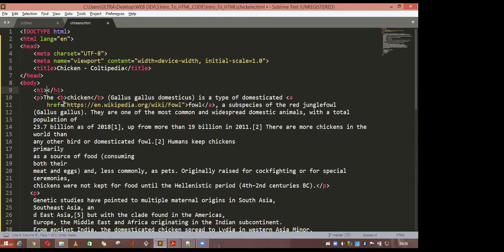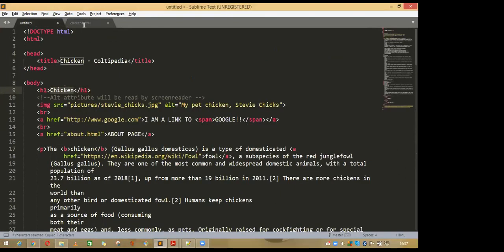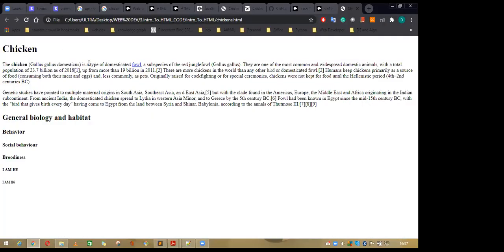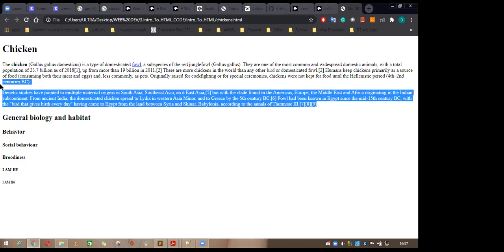It will give you this one. And suppose if you want to add chicken as your heading, go and save this, chicken. Okay, and go and refresh your page. You will see this one is chicken. This is the heading. This is the paragraph under this one. And after this, you can see some other paragraph.